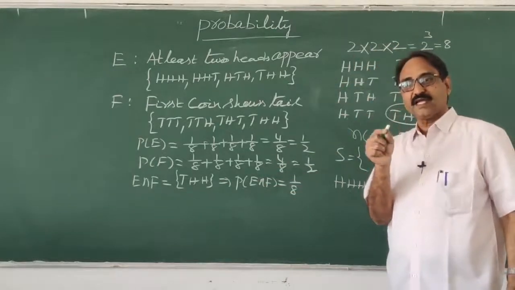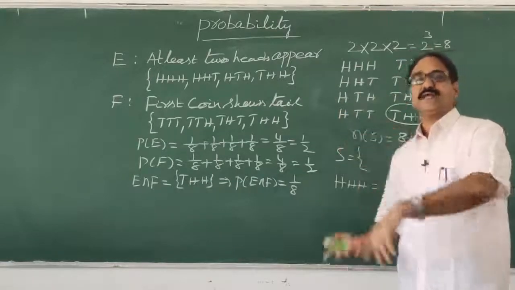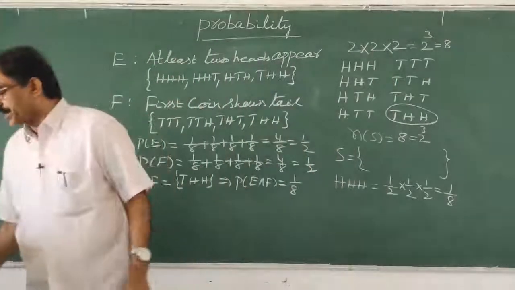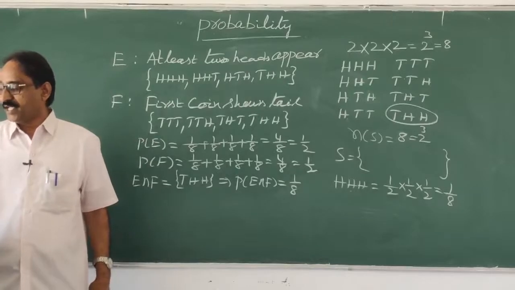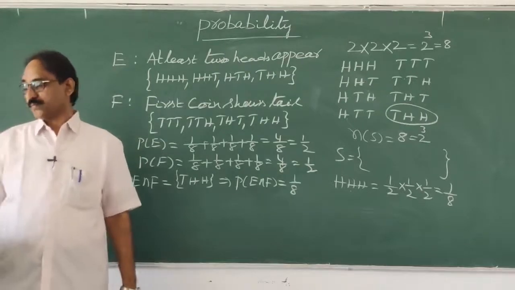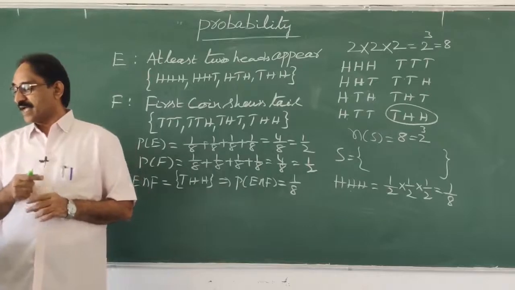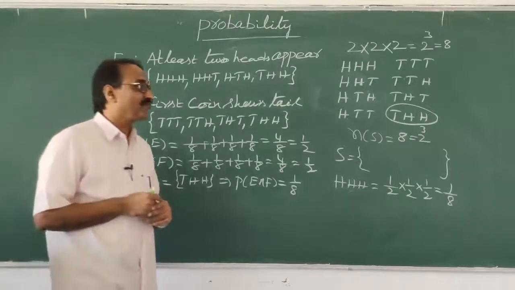The probability of getting E when F is given means F is nothing but the intersection of E and F, the common part. Correct? So we should know that. Therefore, the probability of E considering F as the sample space is 1 by 4.